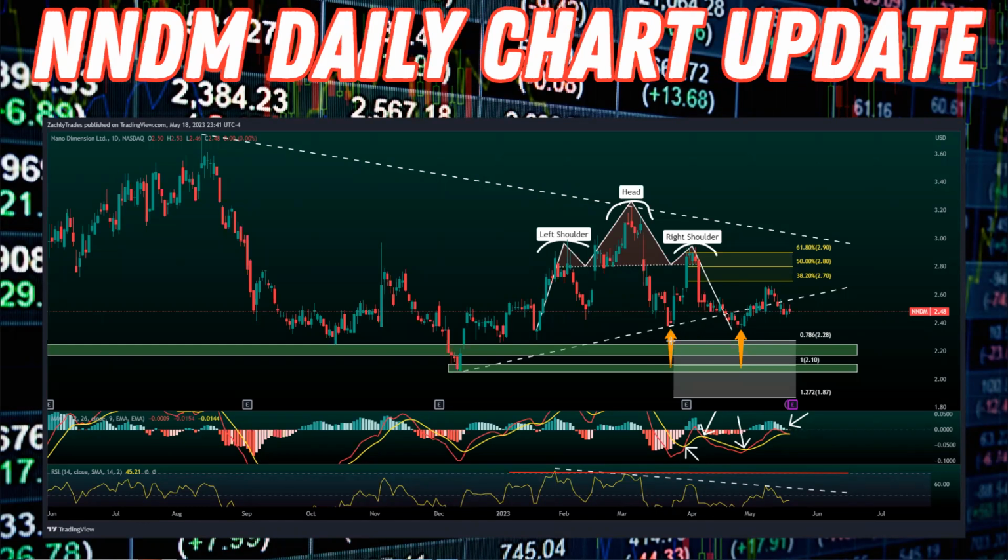Now, just because something is overbought does not mean it can't go higher, right? A perfect example, if you take a look, we're overbought here and we put in highs. But what did we do? We ended up going higher and making higher highs. But if we look at our RSI, we actually put in a high there and then a lower high, right? So if I clear off some of these drawings, you can see that we're actually putting in lower highs now on the RSI and losing relative strength, right?